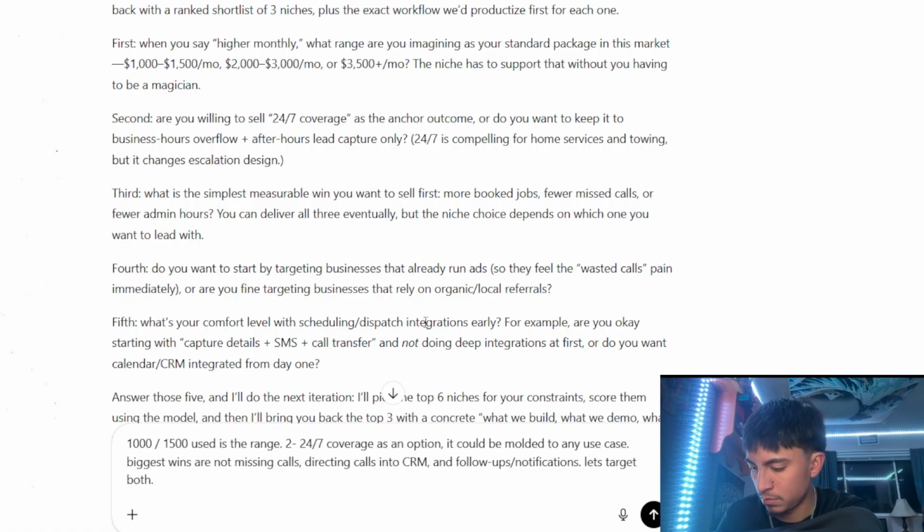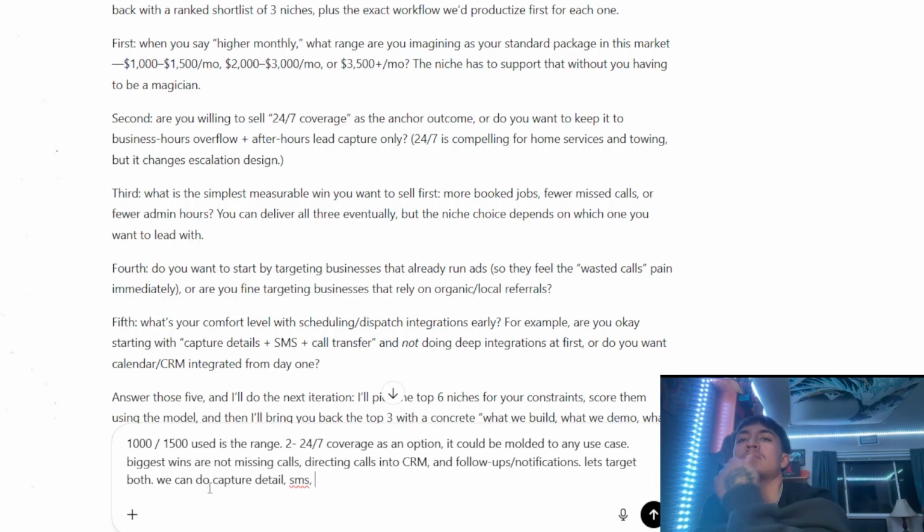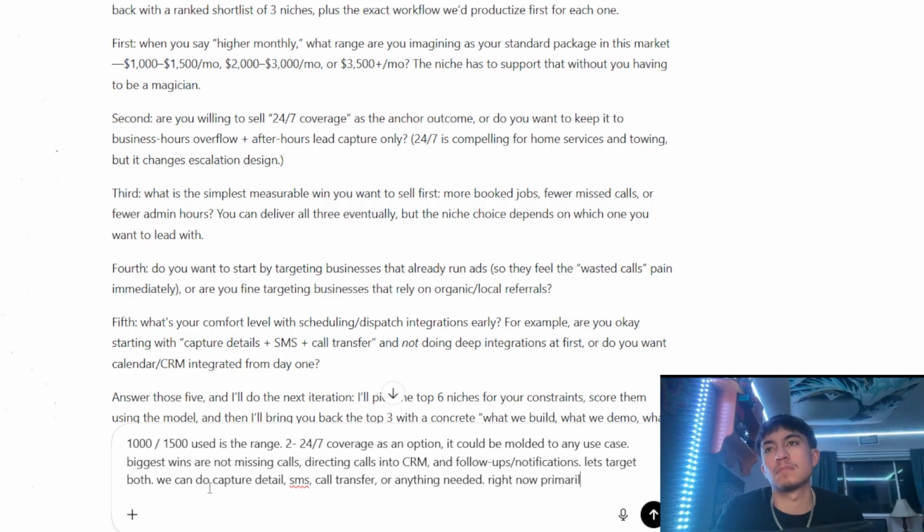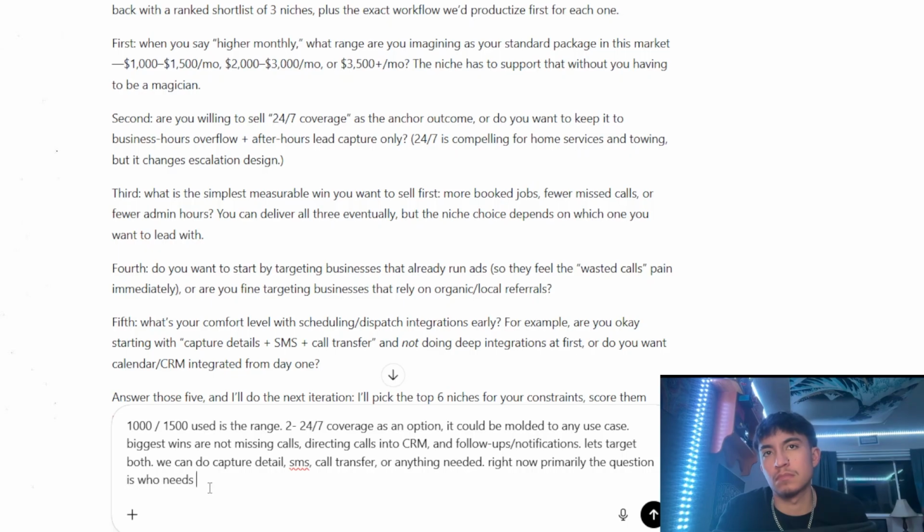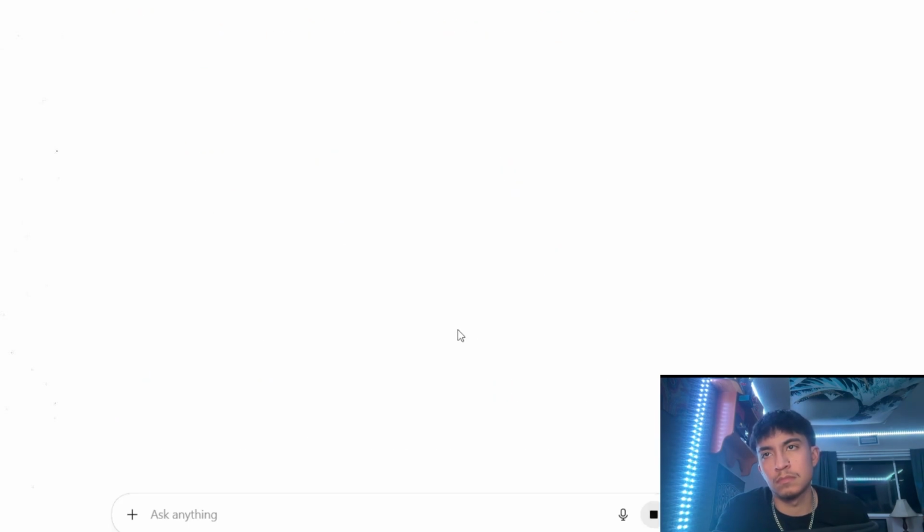What's your comfort level with scheduling and dispatching? Are you starting with capture detail plus SMS, and not going to calendar at first, or do you want calendar from day one? We can do capture detail, SMS, call transfer, or anything needed. Right now, primarily the question is who needs voice AI, not so much what they need it to do. We're trying to focus on researching the who and the why, not the what. So who needs it and why. We can talk about what it should do later and see what happens.